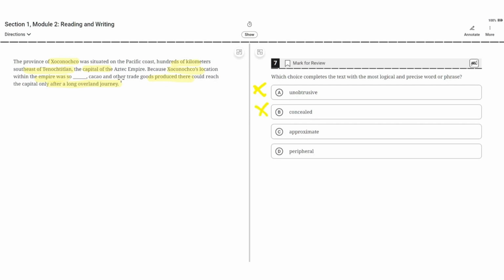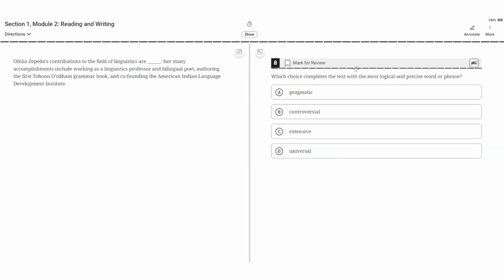C, approximate. Approximate would mean that Chokancho's location wasn't very well known and that they didn't really know where it was, but this is incorrect because they know it right here, hundreds of kilometers southeast of Tenochtitlan. So C is incorrect. D, peripheral. Peripheral implies that Chokancho's location was far away on the edge, and this is correct because the rest of the sentence says cacao and other trade goods produced there could reach the capital only after a long overland journey. Because this emphasizes how it would take a long time to get to the capital, D is the correct choice.